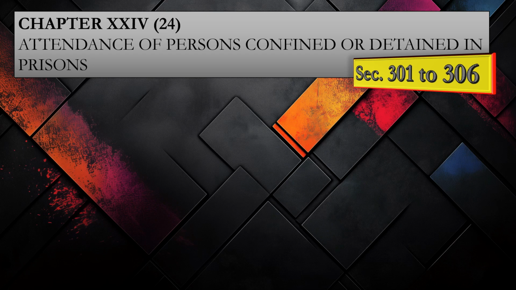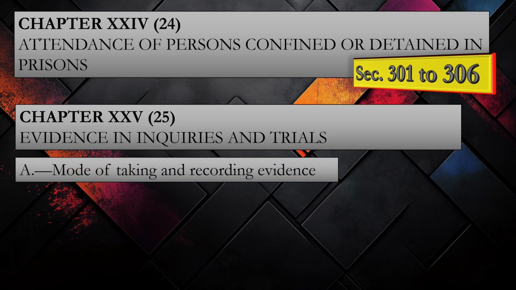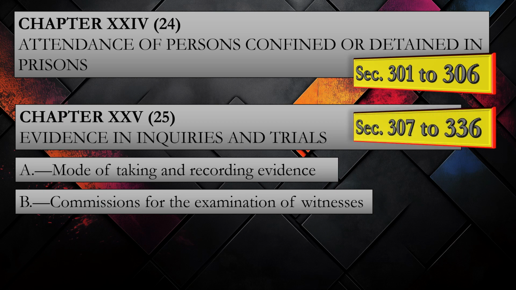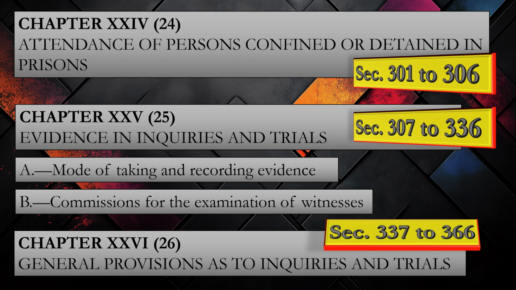And next chapter 25 is regarding evidence in inquiry and trials, because trials have begun. It's further divided into two parts: mode of taking and recording evidences, and commissions for examination of witnesses. This chapter is under section 307 to 336. Since everything is regarding trials, next chapter 26 is also regarding trials. General provisions as to inquiries and trials under section 337 to 366.